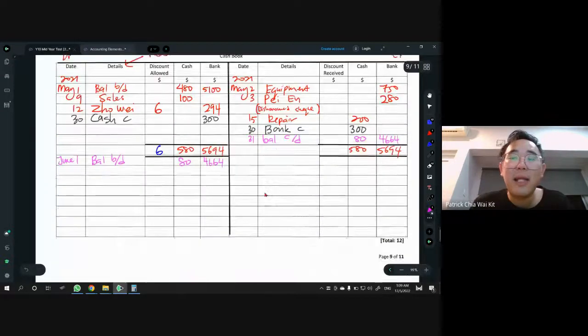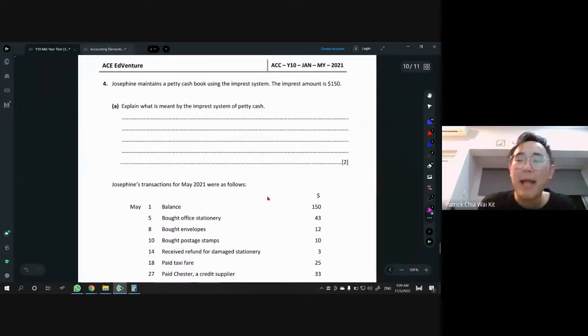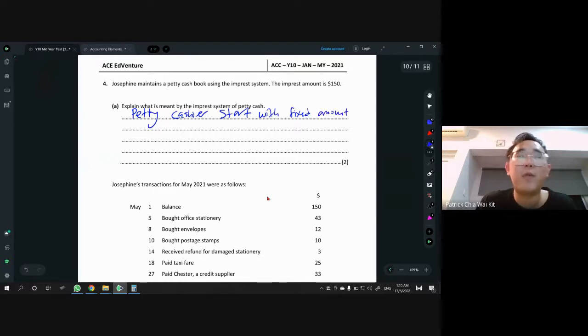All right, and the last part, let's finish up the last part, which is question 4. Explain what is meant by impress system. Okay, so impress system, to get 2 marks, you must have these 2 lines. The first one, you need to say, petty cashier. Petty cashier start with fixed amount. Start with fixed amount, start with impressed amount, start with float, whatever you want to use, they all have the same meaning. Then by just putting this first line here, you get 1 mark, easy 1 mark. Petty cashier start with a fixed amount.